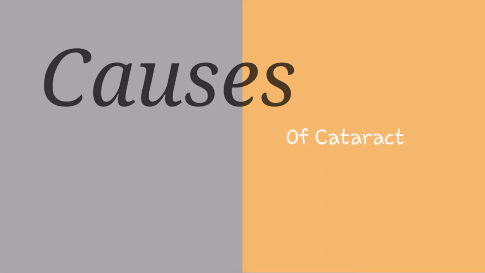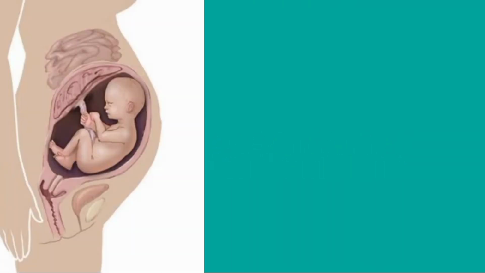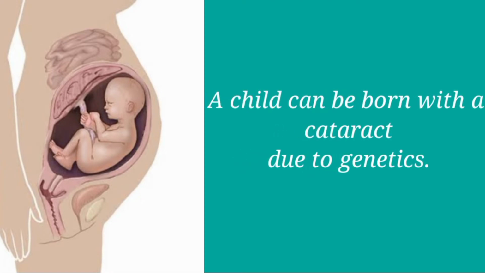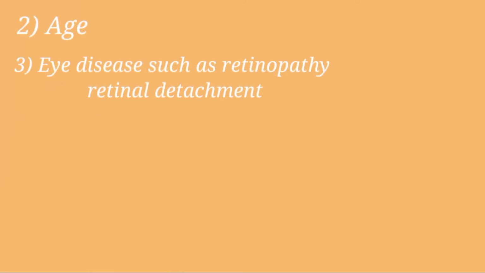Causes of cataract. First, congenital cataract. In this cataract, a child can be born with a cataract due to genetics. Second, age. Third, eye disease such as retinopathy or retinal detachment.